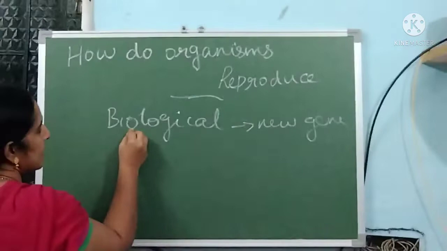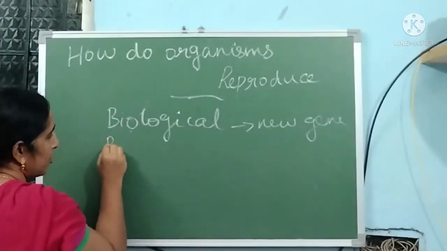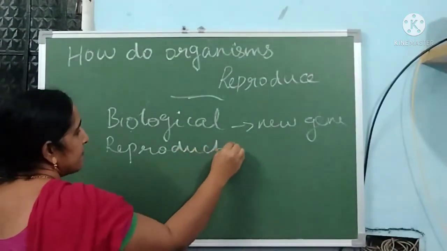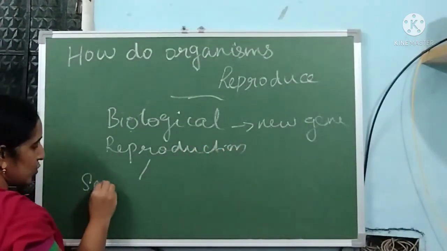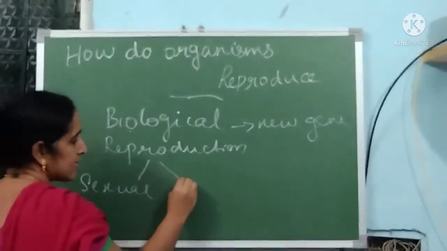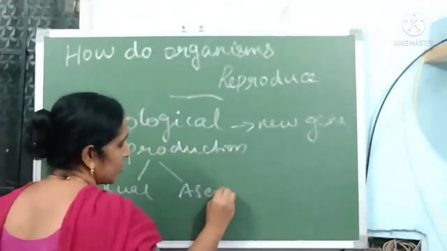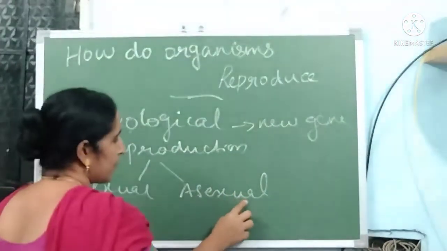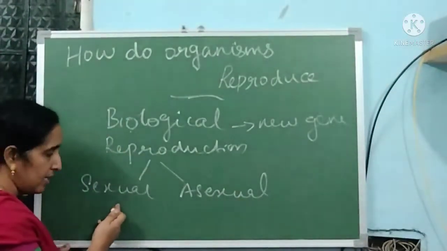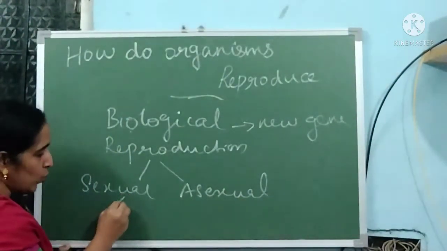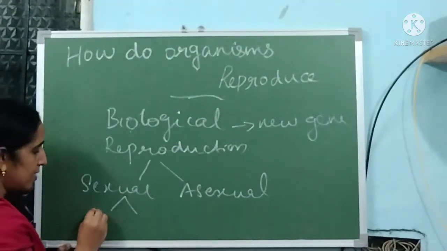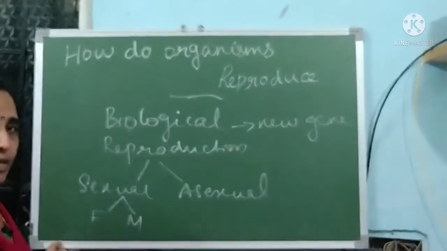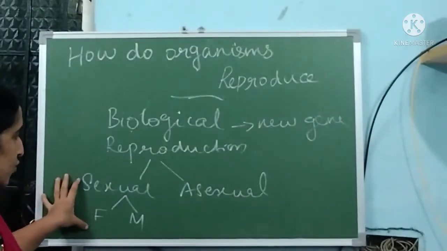So there are two types of reproduction. Reproduction can be classified into two types: the first one is sexual reproduction and the second one is asexual reproduction. What is sexual reproduction? In sexual reproduction, only two parents are involved, that is, one is the father and the other one is the mother. In a reproduction where two parents are involved, it is called sexual reproduction.